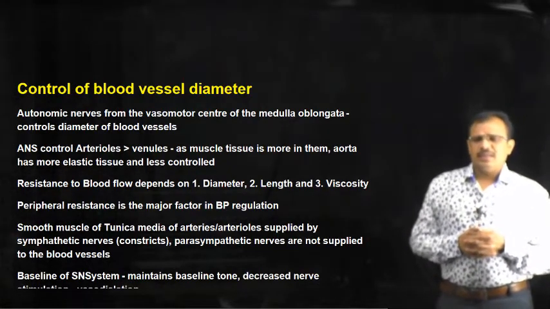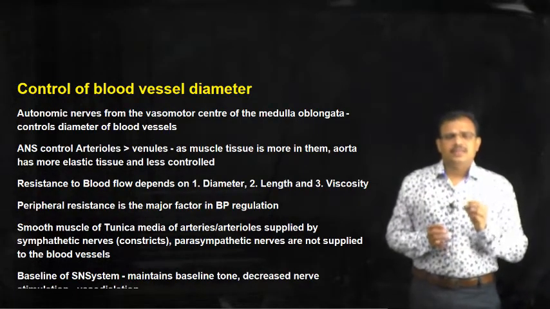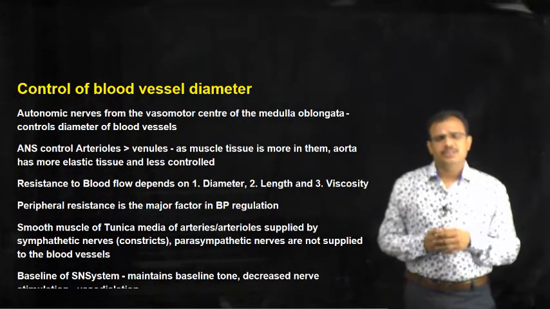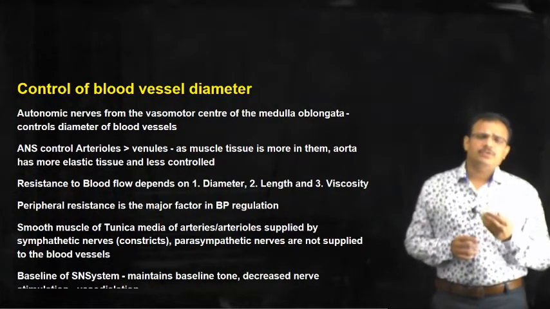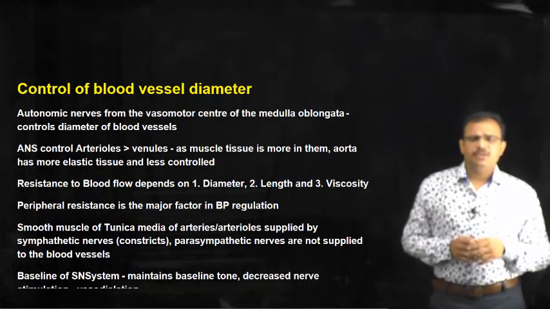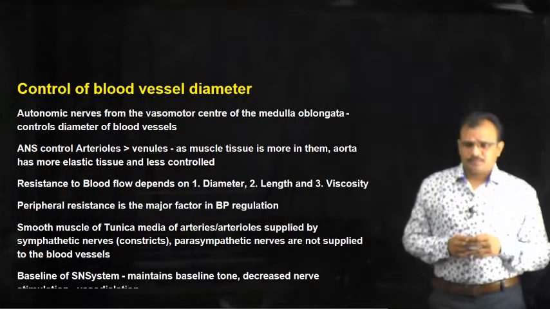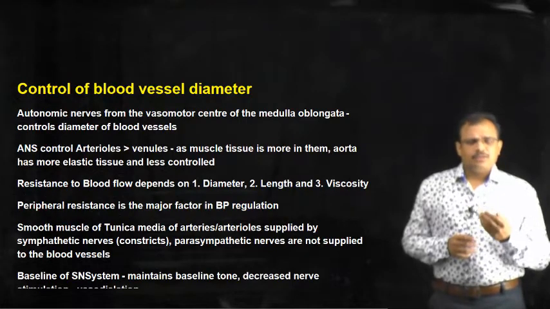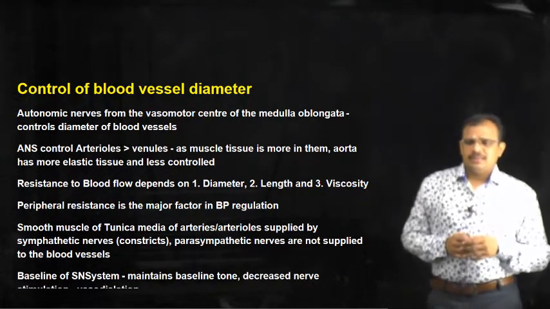blood vessels. The autonomic nervous system controls the arterioles more than the venules, because arterioles have more smooth muscle tissue, whereas venules have very little smooth muscle tissue, and arterioles are more elastic, whereas venules are less elastic.